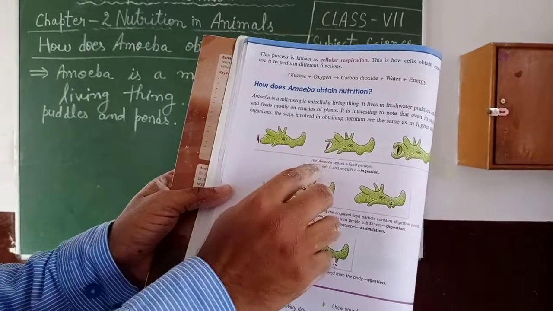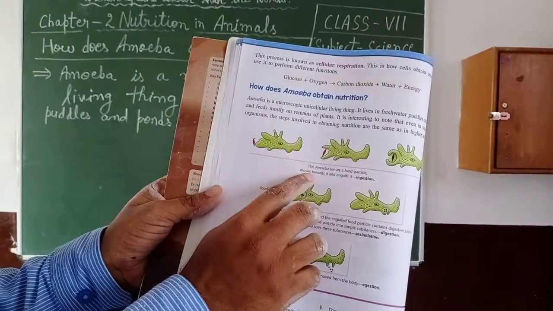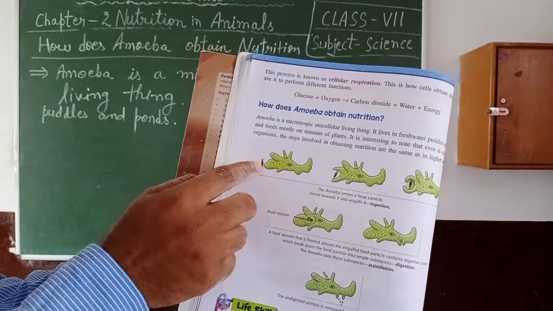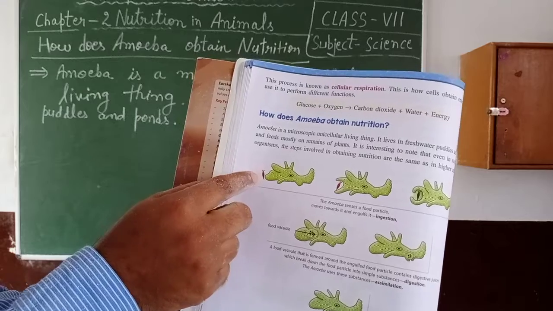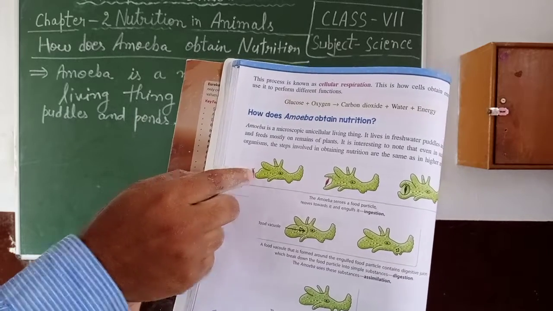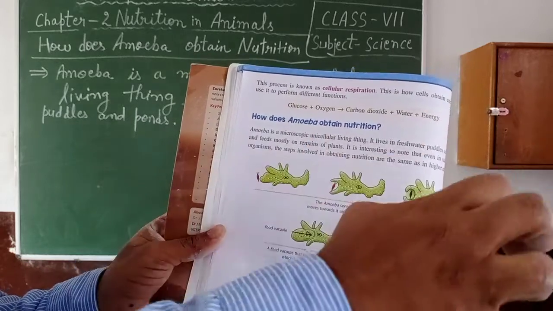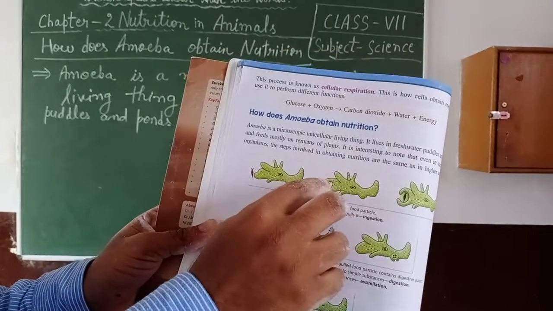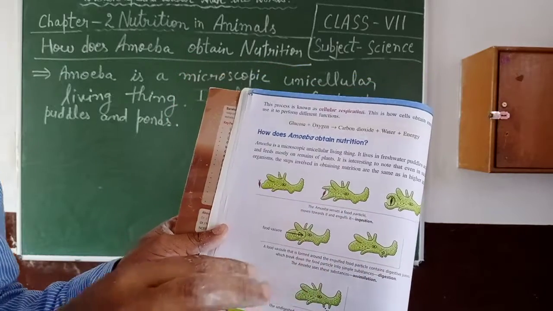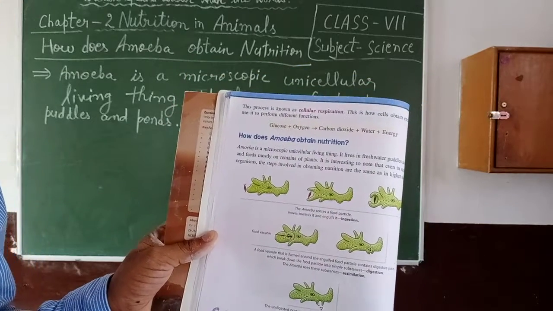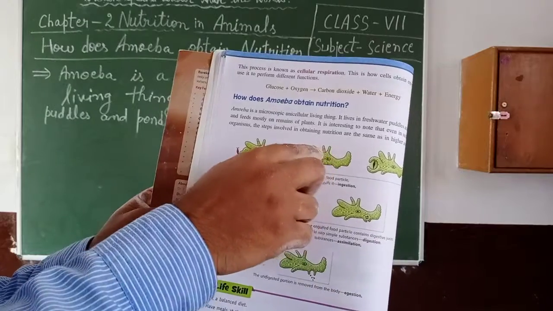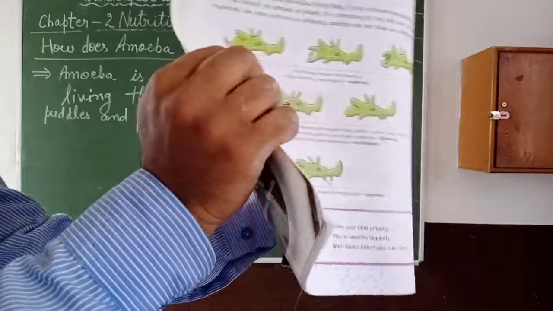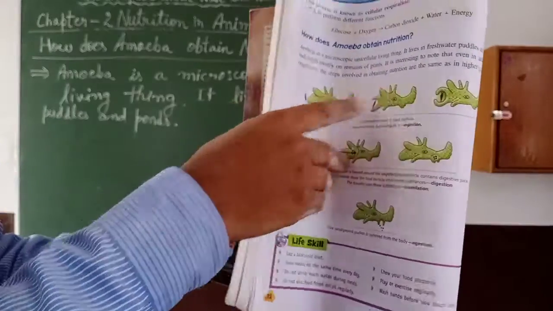First of all, the amoeba senses a food particle and moves towards it. You can see the structure of the amoeba. As the food particle is near, it senses it, comes to it, and after some time it forms false feet, known as pseudopodia. It covers and engulfs the food.